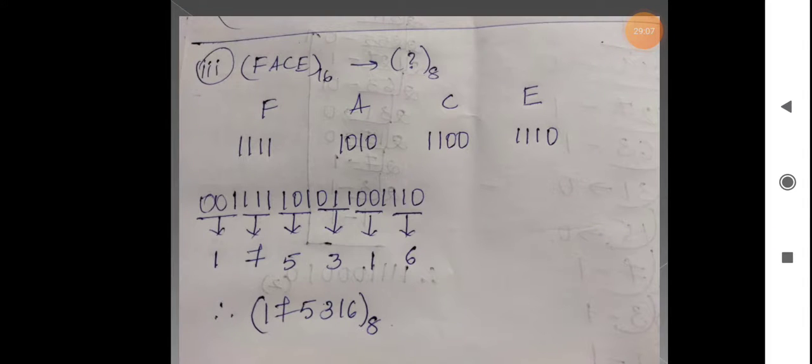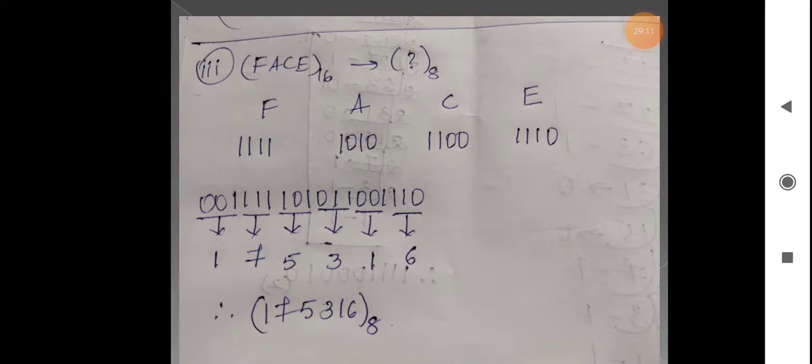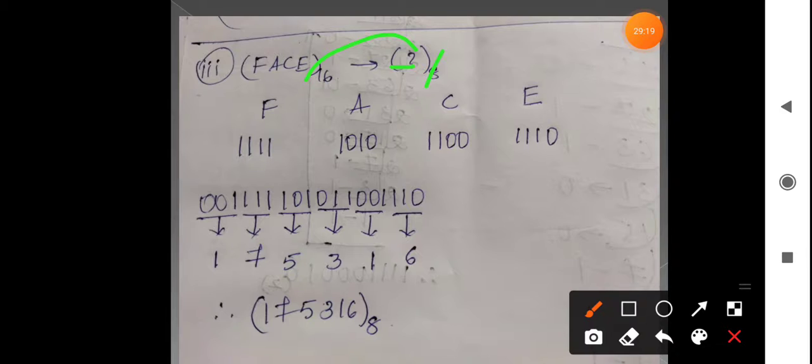So next we'll see, a base 16 number which you have to convert to base 8. For that, write the 4-bit number for F, the 4-bit number for A, for C, and for E. After writing all these, you have to pair 3 bits.